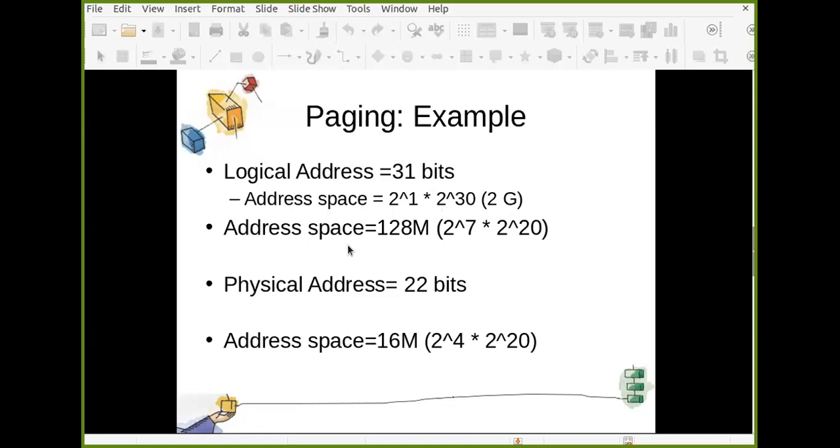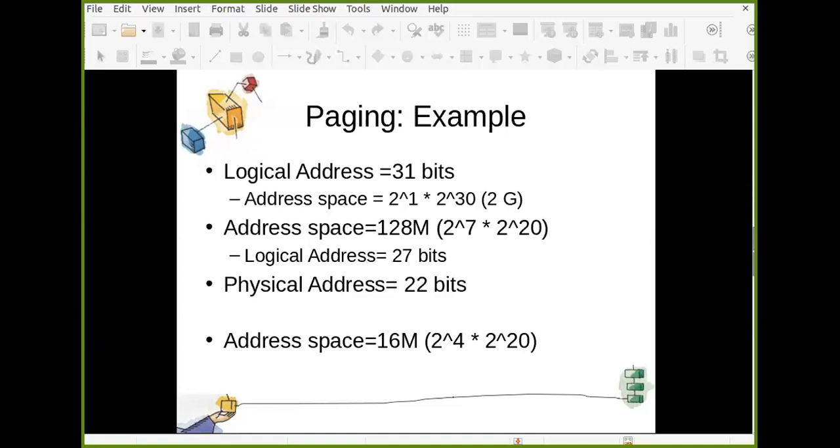Now similarly, address space is equal to 128 megabyte. That is 2 raised to 7 into 2 raised to 20, because it is 2 raised to 27. Because M represents 2 raised to 20 and 128 is 2 raised to 7. So address space is this. So logical address is of 27 bits. So this is basically showing some examples: how you convert when you are given logical addresses in bits, how you can find out the address space. If you are given address space, how you can find logical address bits.